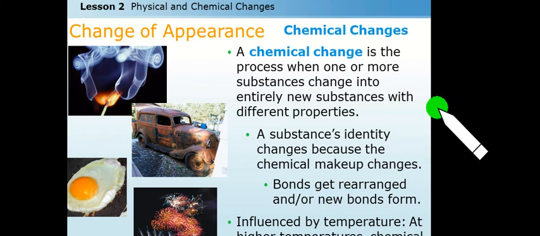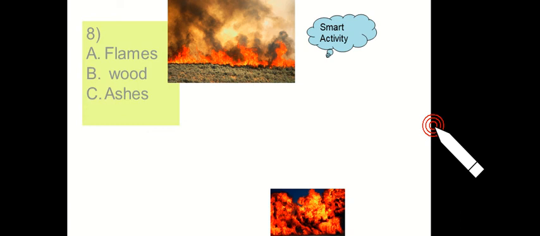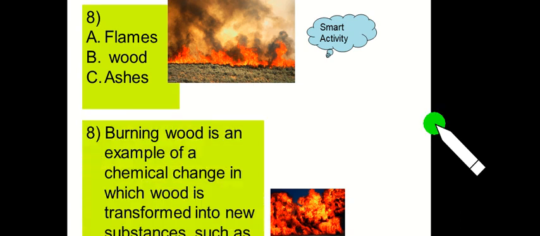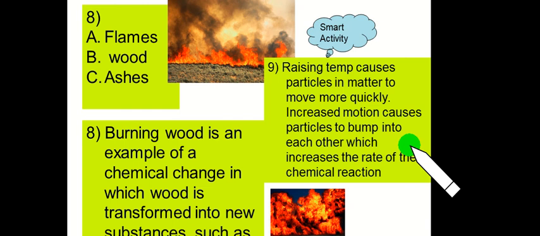So we can see here various kinds of chemical changes. Once we convert egg into omelette, we can't get the egg back. Now flames, wood, ashes: burning wood is an example of chemical change in which wood is transformed into new substances such as ash and smoke, and we can't get the wood back. Raising temperature causes particles in matter to move more quickly. So increased motion causes particles to bump into each other, which increases the rate of chemical reaction.